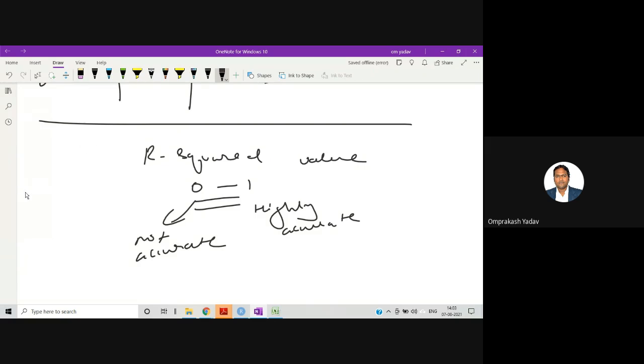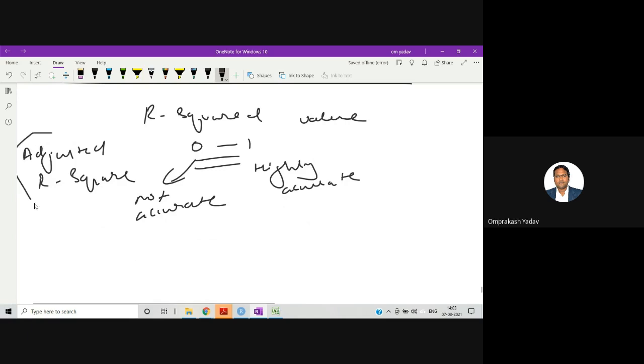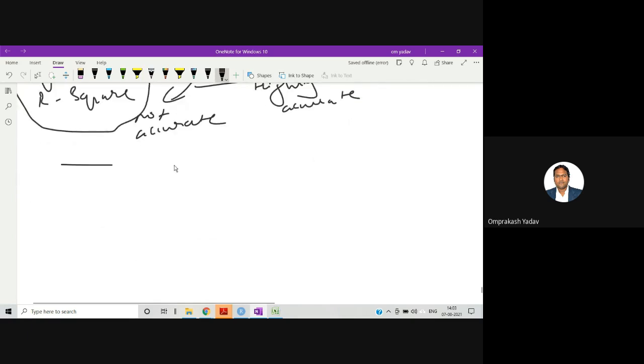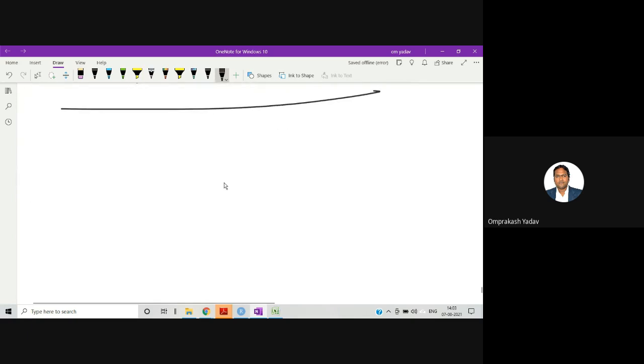So then why is there adjusted R square? It has some significance. Let me give you one example. Let's say we have one hotel, and their idli dosa is there, right?